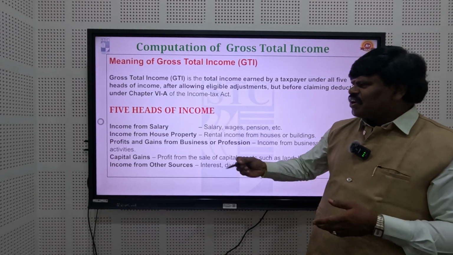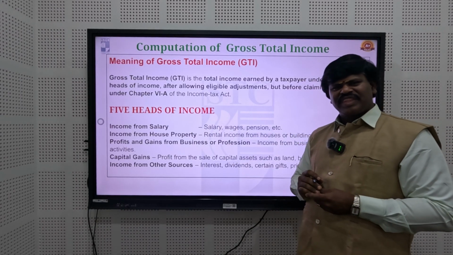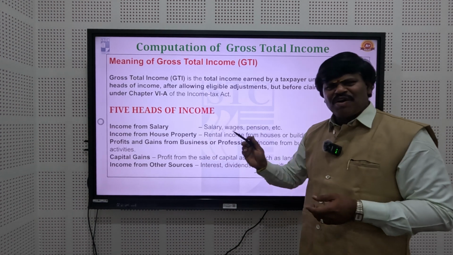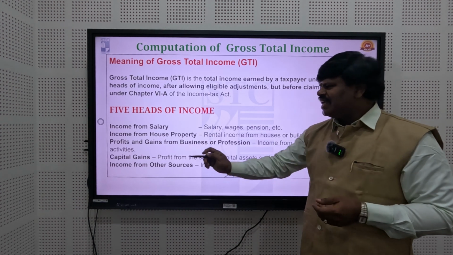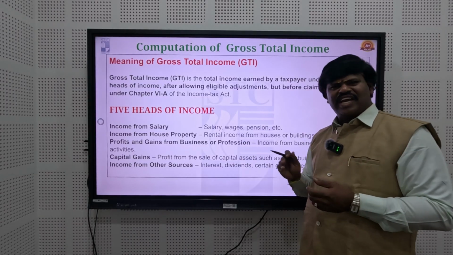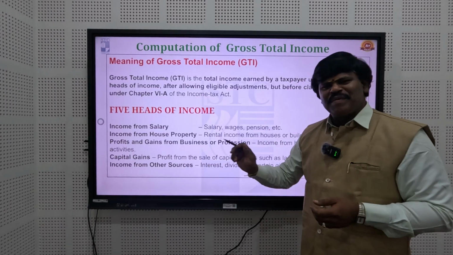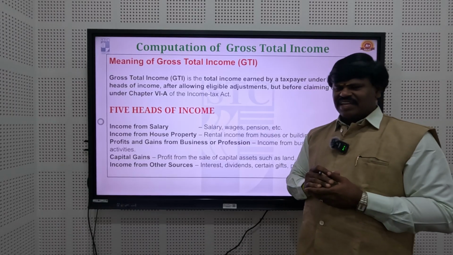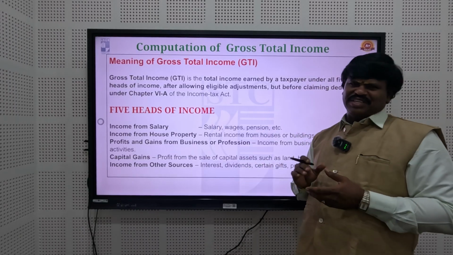One is income from salary. Second is income from house property. Third is profit and gains from business or profession. Fourth is income from capital gains. Fifth is income from other sources.